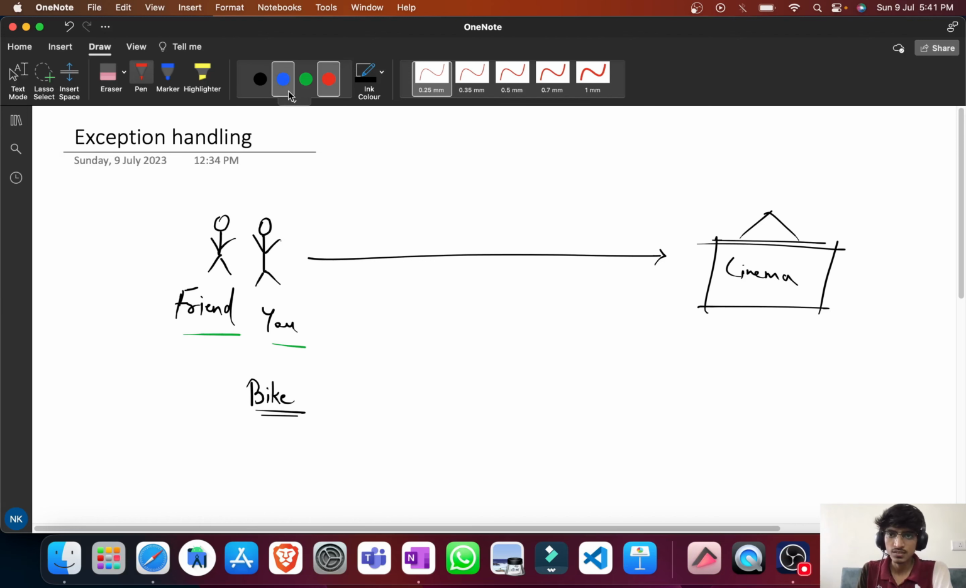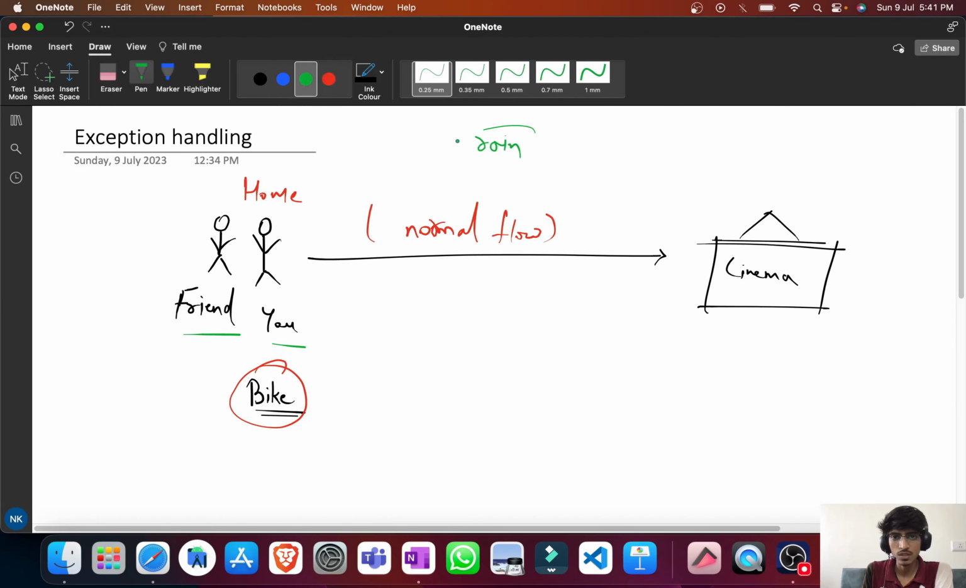Let us take an example of you and your friend going to watch a movie in a cinema hall. You are having a bike, let's say. You started your journey from your home and you will go till your cinema. So this will be a normal flow. But suppose in between, if rain happens, then your flow will be disrupted, right? Your flow will be disrupted.